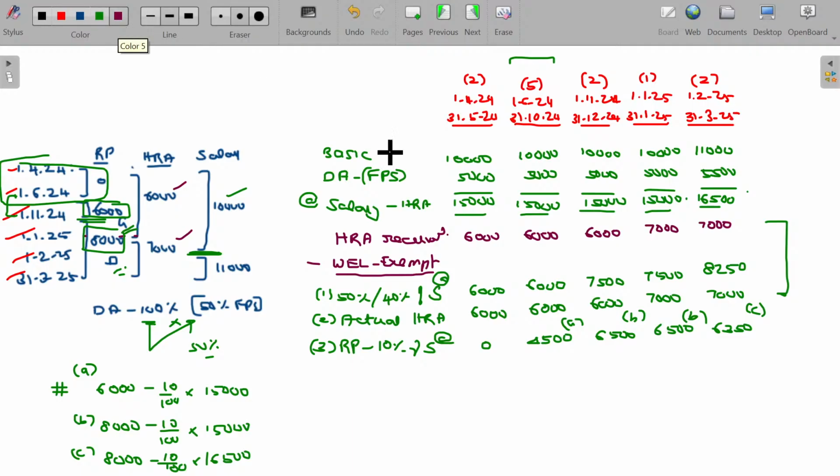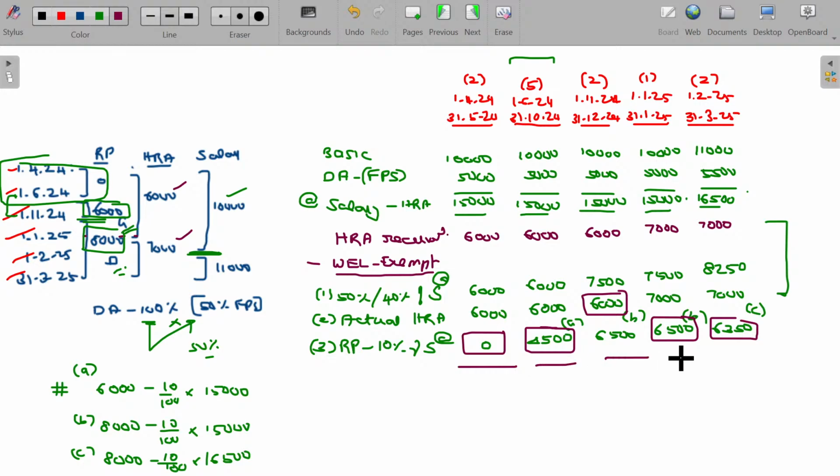Now choose the least of the three. First option only 0. Second option 4,500. Third option 6,000, 6,500, 6,350. Now find out the taxable HRA.